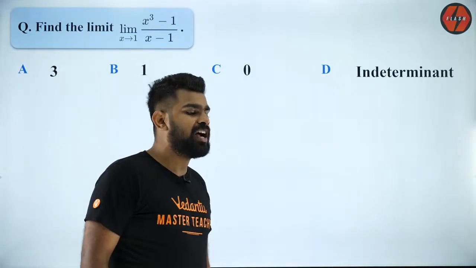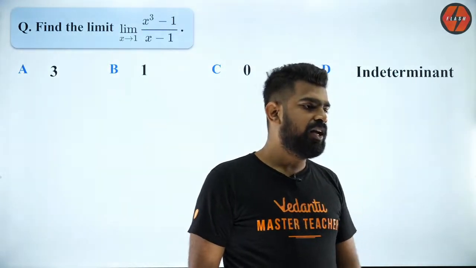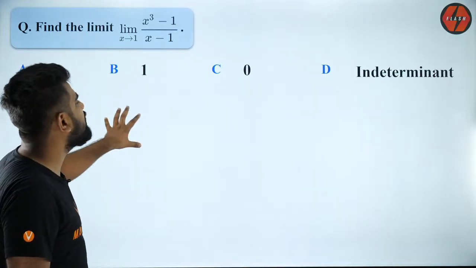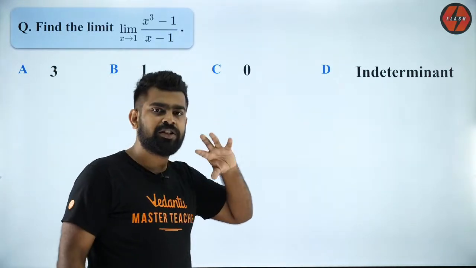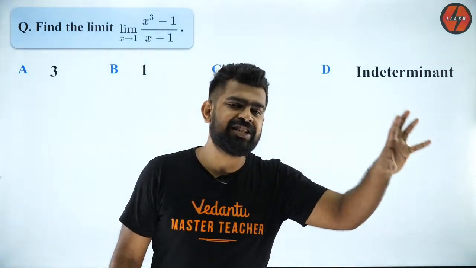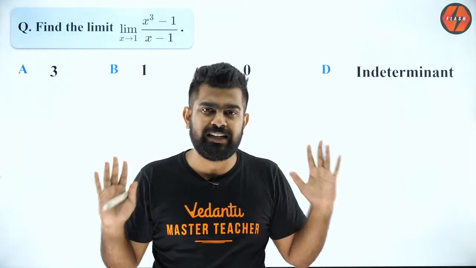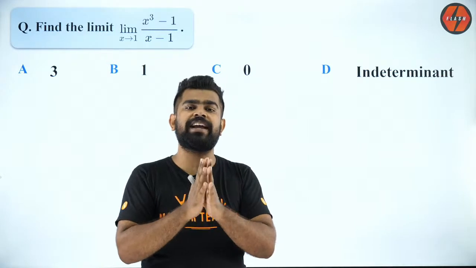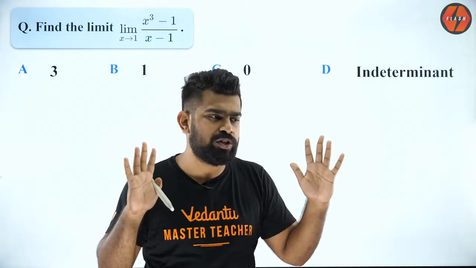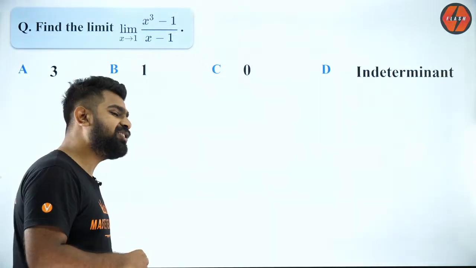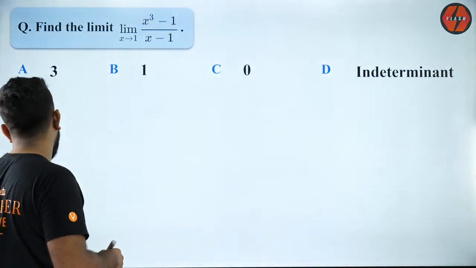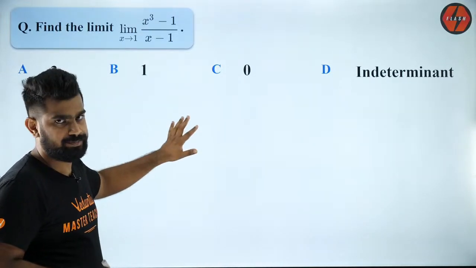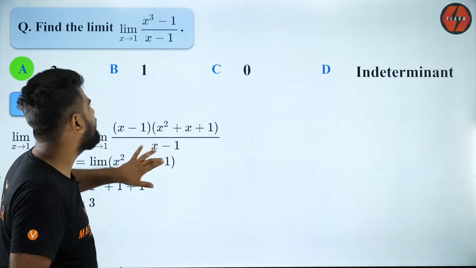Satyam, we are not looking at continuity because continuity is the next chapter. I have not come to that yet. Today we are only talking about limits. If you understand the existence of a limit, which goes by the condition LHL is equal to RHL, that is more than enough. If your left hand limit and right hand limit are equal, that is the condition for existence of a limit. If you have understood that, I am totally happy. Yes, you can use L'Hopital's method, but I didn't teach you yet, so I'm not going to use that method here. We will use L'Hopital later, not right now.